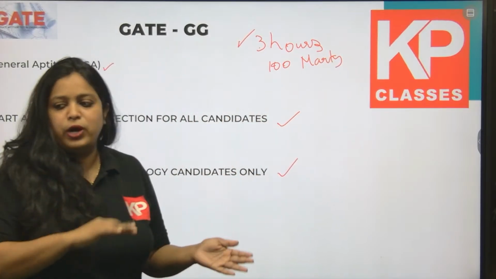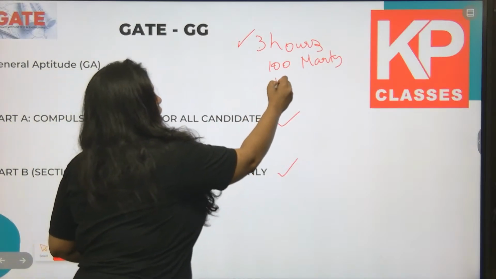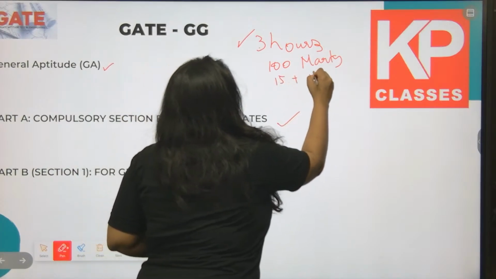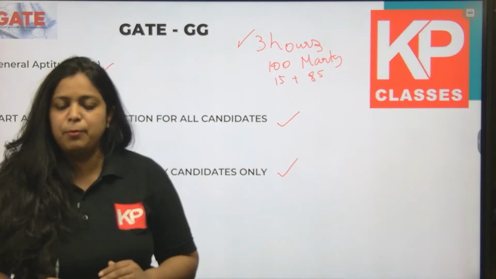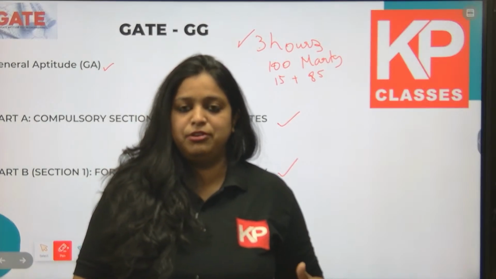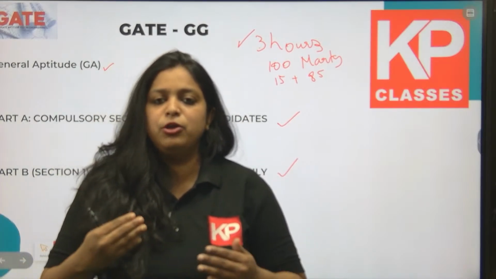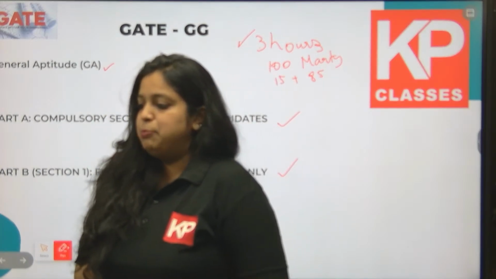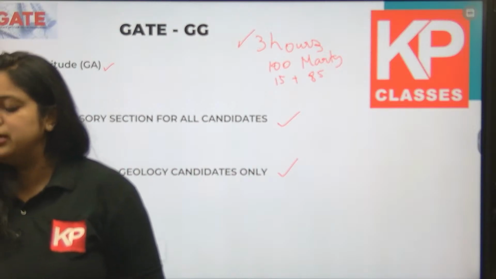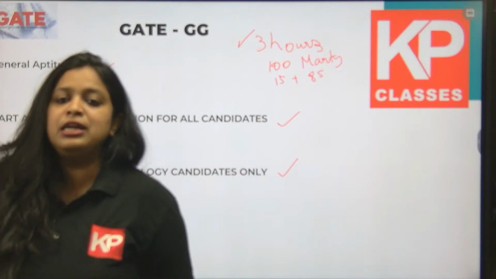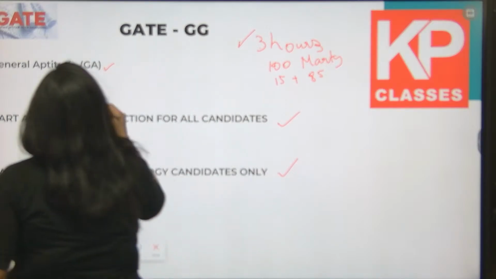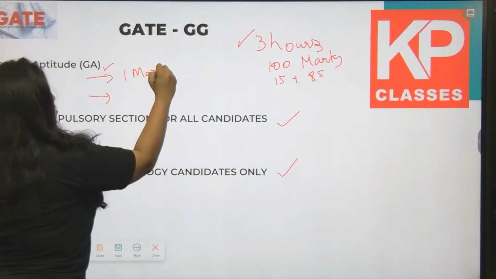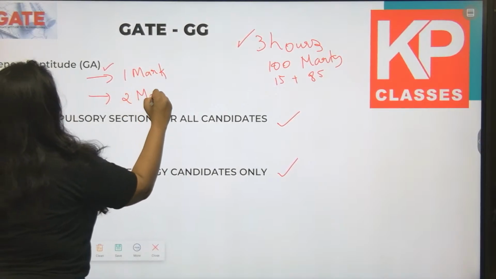So if I divide the marks, 15 marks are for the general aptitude section, plus 85 is for the subject part. From part A and part B, you can score 85, and 15 marks you can score from the general aptitude section. The general aptitude part can be divided into 2 different sections. First one is of 1 mark questions and the second one is of 2 mark questions.